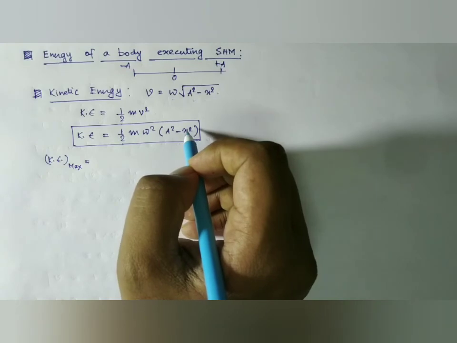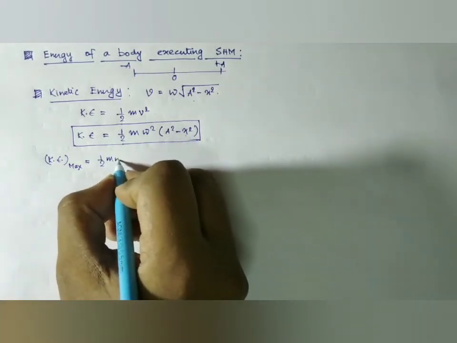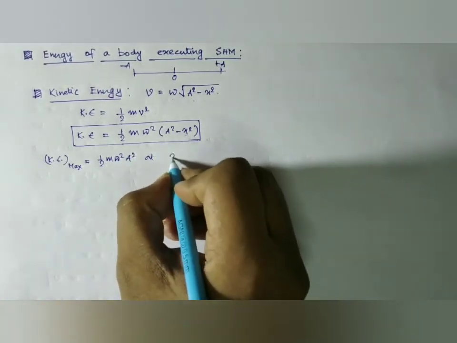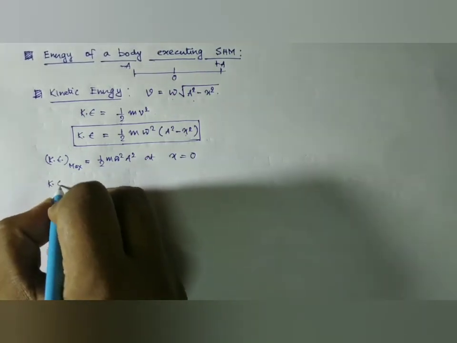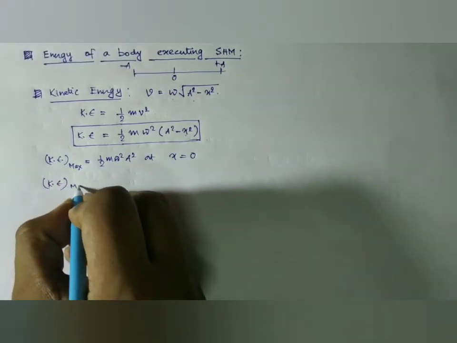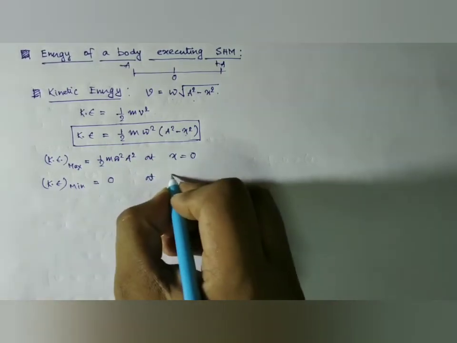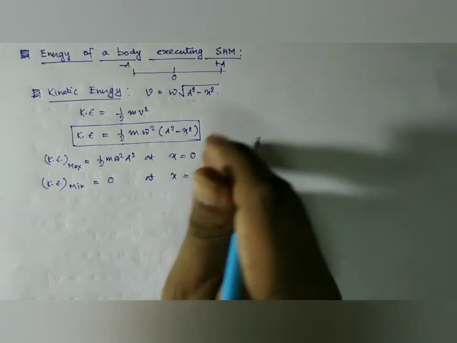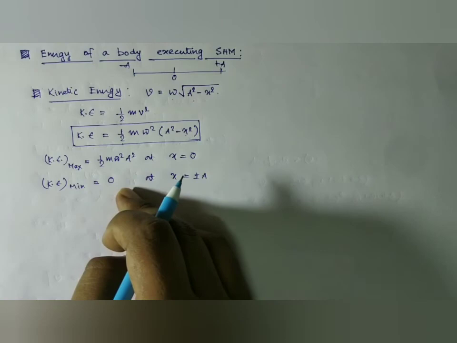So it is half m omega square a square at x equal to 0, and it is minimum, it is 0, look here, at x equal to plus minus a. So these are the maximum and minimum of kinetic energy.